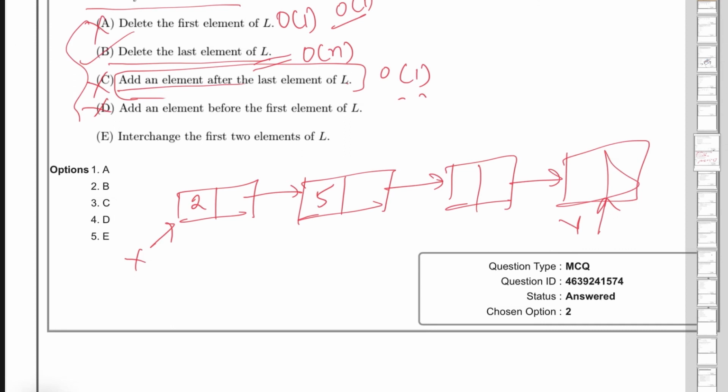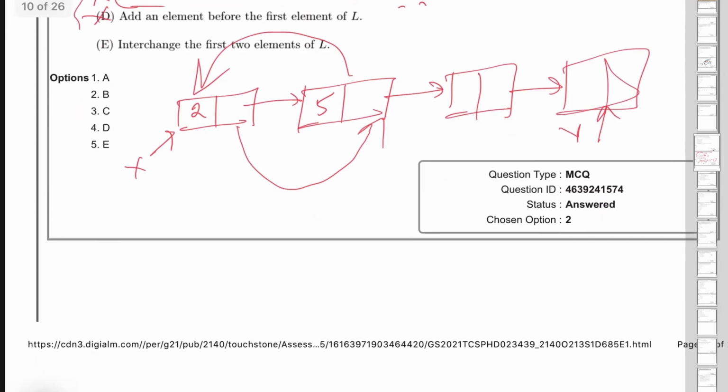Interchanging the 2 nodes is nothing but interchanging the data of the 2 nodes. Okay, you don't have to explicitly move this node to this location and move this node to this location. All right, so just by interchanging the data this can be done.